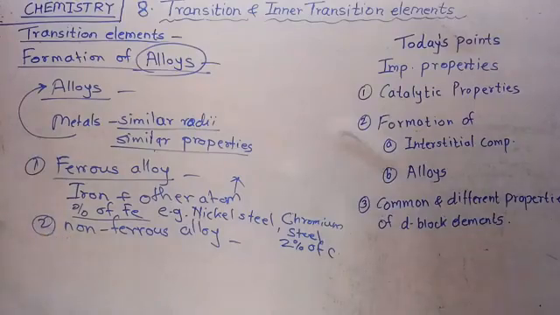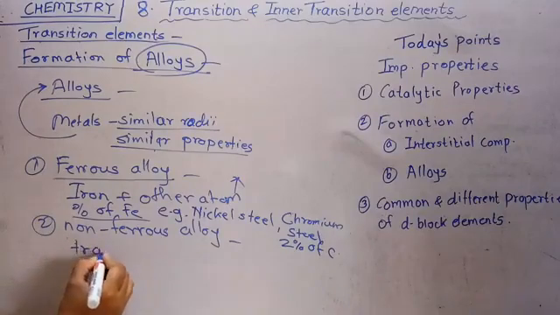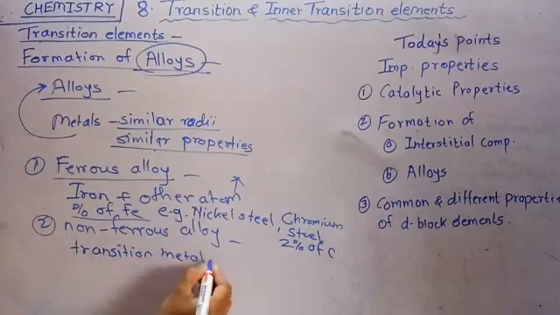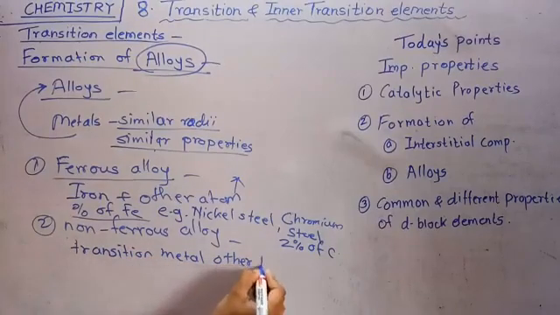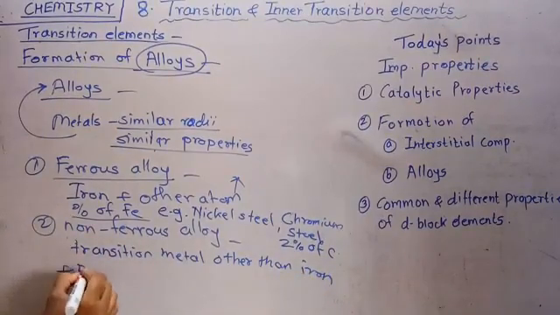Then your second type is non-ferrous alloy. These non-ferrous alloys are formed by mixing atoms of transition metals other than iron with non-transition metals. They are formed by the transition metal other than iron with non-transition metal.